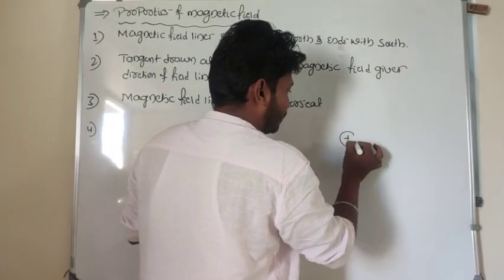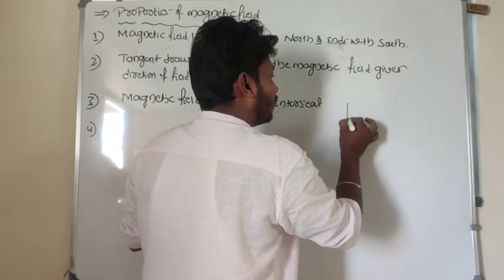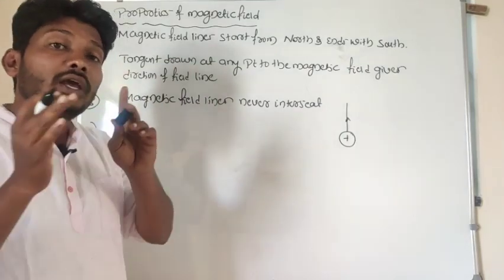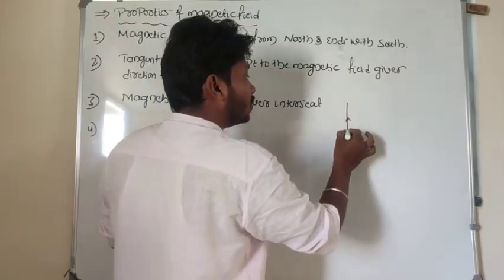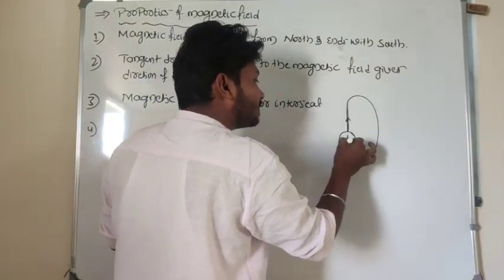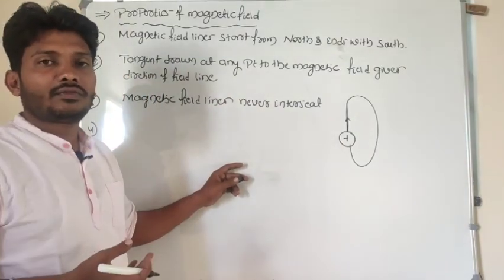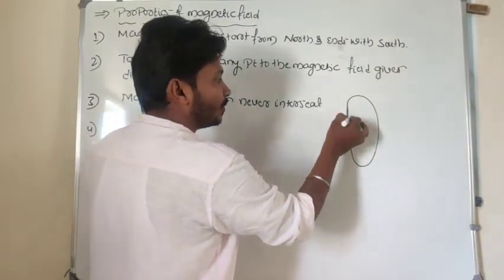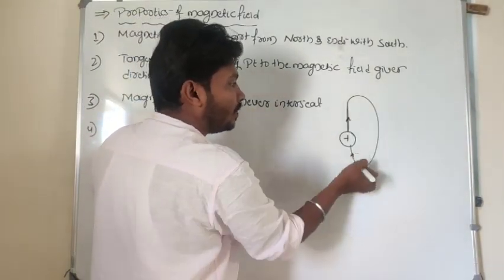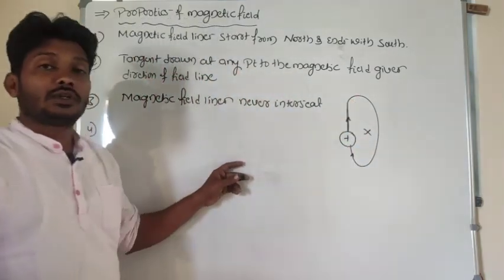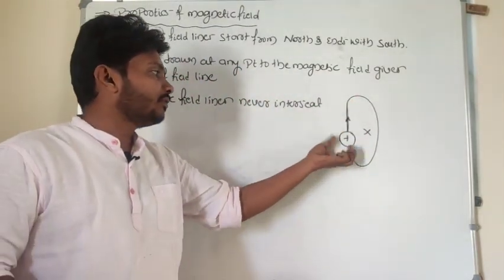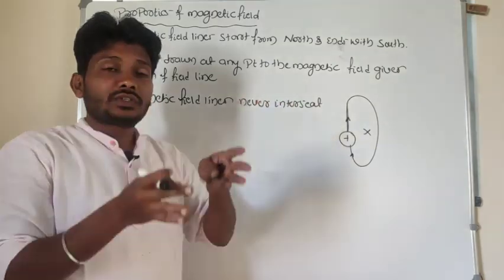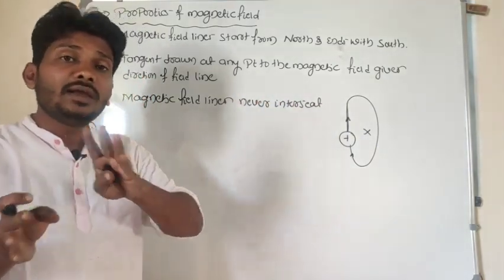Look at here, this is a positive charge. For a positive charge, field lines go only in the outward direction. This is what a closed loop means here. So if it is a positive charge, there is no possibility of a closed loop. Why? Because for a positive charge field lines are outward, and for a negative charge field lines are only inward.